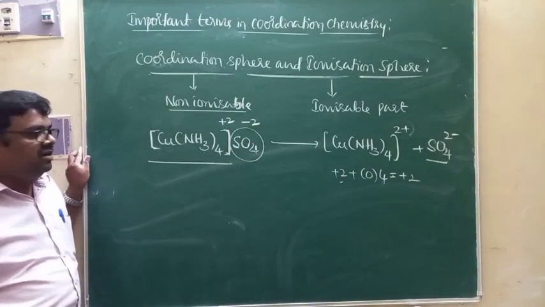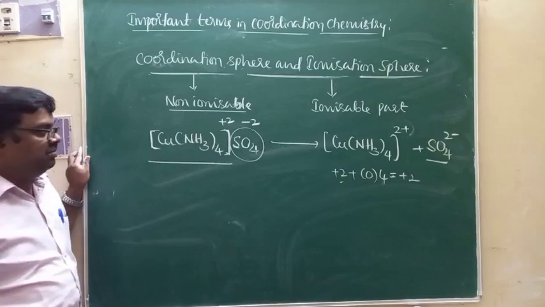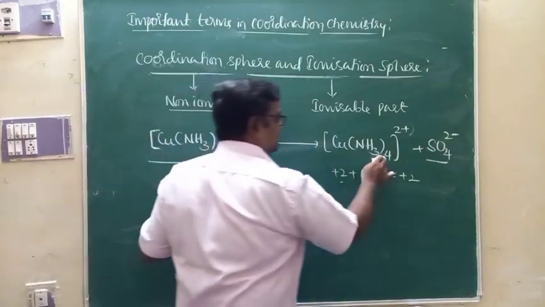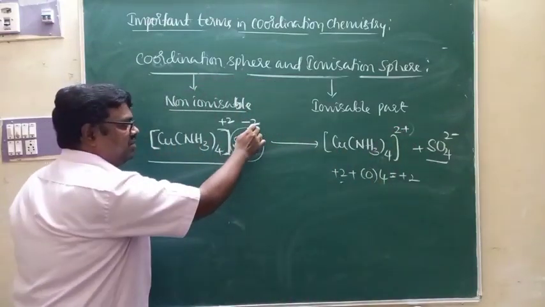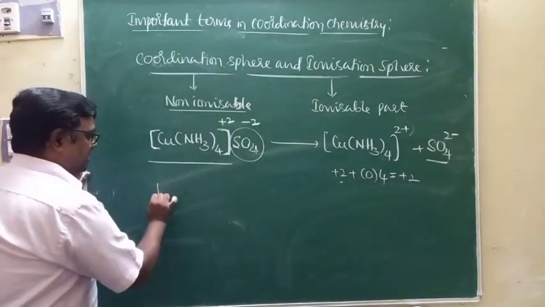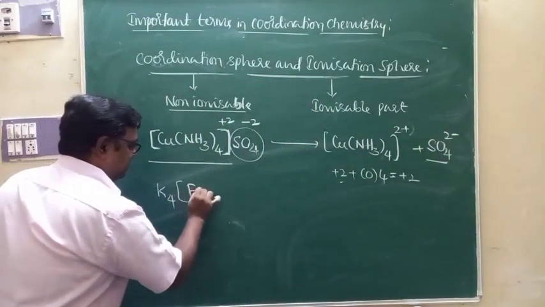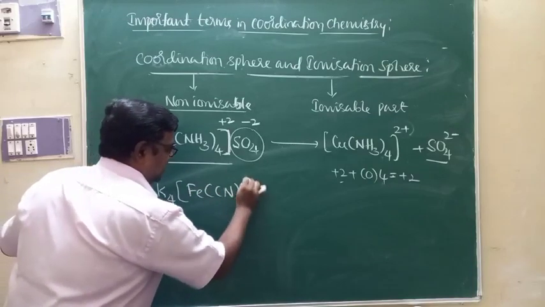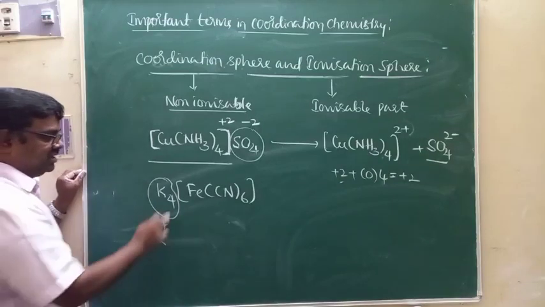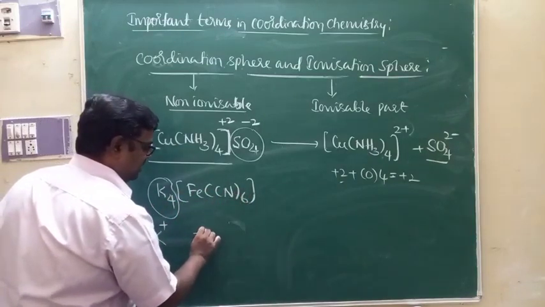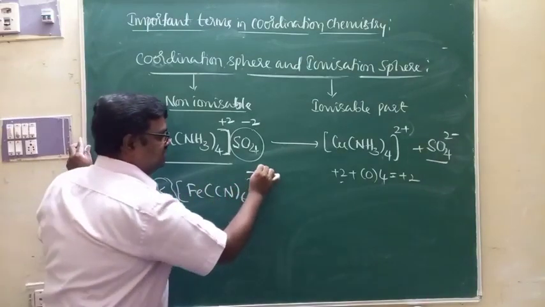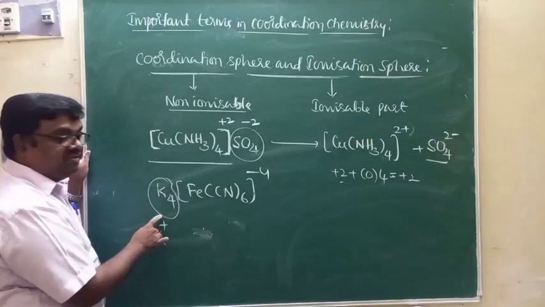Whenever you are writing the formula of complexes, the positive part should be written first. This is the positive part that carries positive charge, and the negative part will be written next. This is sulfate carrying negative charge. Look at the earlier example, we wrote K4[Fe(CN)6], because potassium constitutes the positive part of the complex and ferrocyanide constitutes the negative part, because the charge of this coordination sphere is minus 4 and the charge of potassium is plus 1.